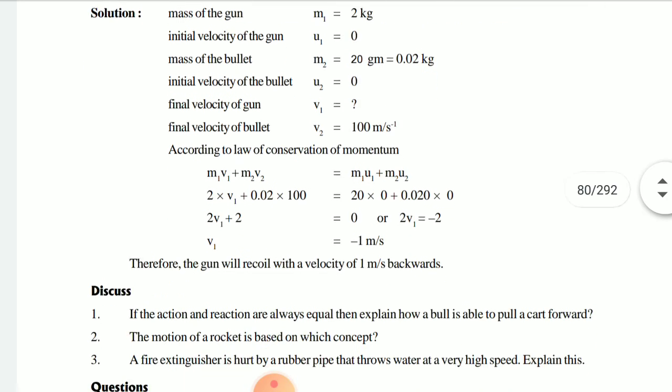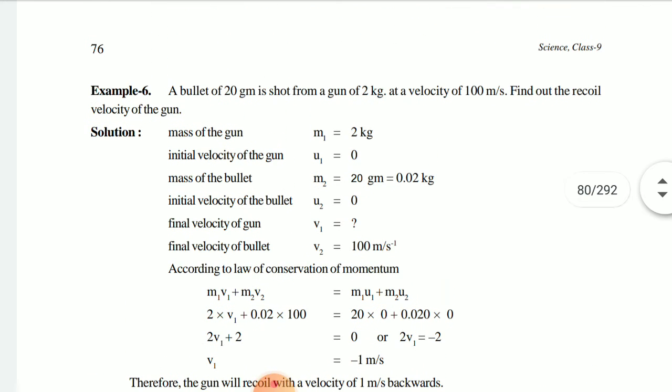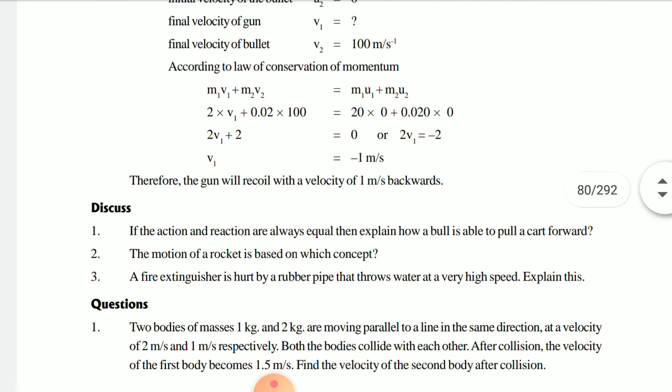In the same manner, one more question is given. A bullet of 20 gram is shot from a gun of 2 kg at a velocity of 100 meter per second. Find out the recoil velocity of the gun. So mass of the gun, that is m1 equals 2 kg, u1 equals 0, u2 equals 0, m2 equals 20 gram, that is 0.02 kg. We will put the values and you will get the answer.